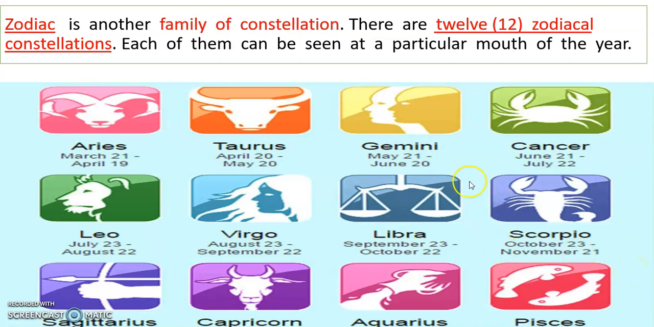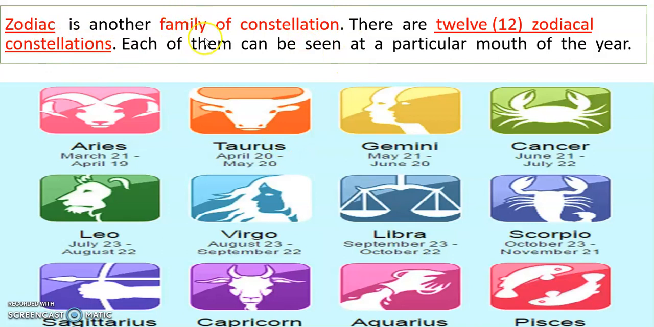So, another is zodiac. Zodiac is another family of constellations. This is a group of stars, and constellation is a group of stars. There are 12 zodiacal constellations: 1, 2, 3, 4, 5, 6, 7, 8, 9, 10, 11, 12.